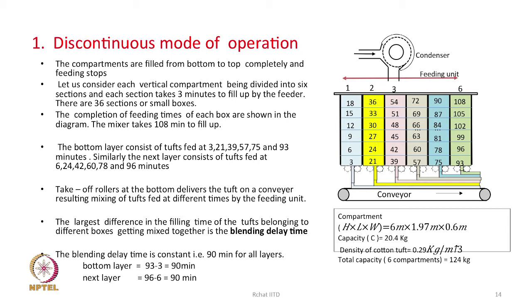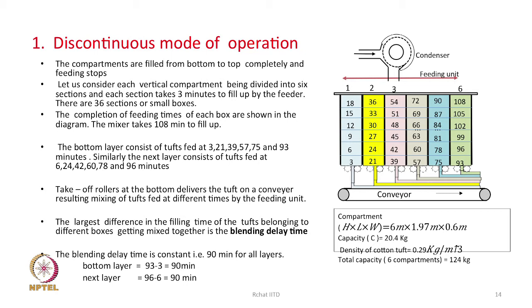See on the right hand side you see a diagram, the compartments from 1 to 6 are there, and the compartments are filled from bottom to top, and then when all the compartments get filled up, only then the condenser will stop feeding.